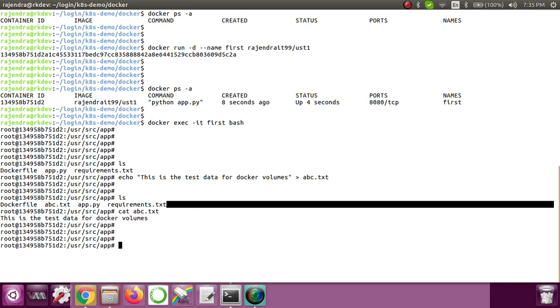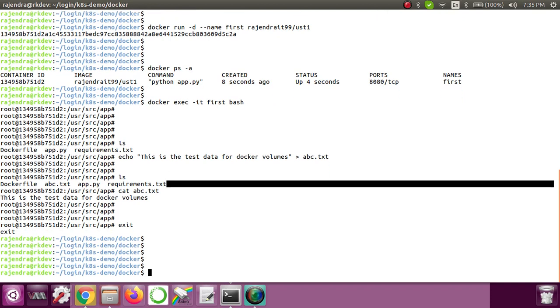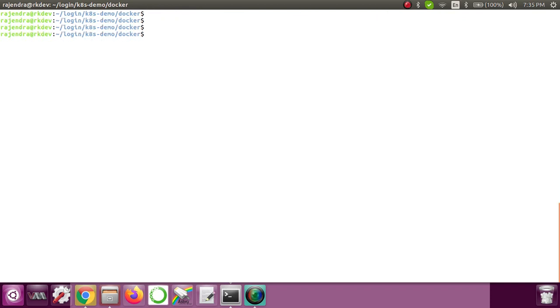Okay, so now I'll come out of the container. Now let's stop the container. So I'll do docker stop first. Okay, so I have stopped the container and now let me start it again.